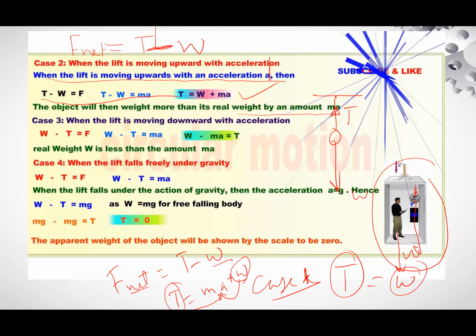When the lift is moving downward, the net force will be W minus T, since the body is moving in the downward direction and the tension is less. So T is shifted to this side, and T is equal to W minus MA. I will write it again.